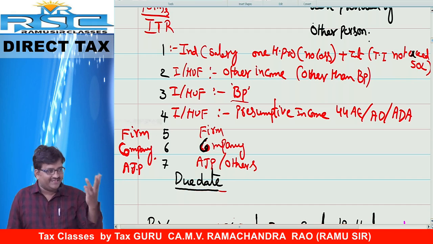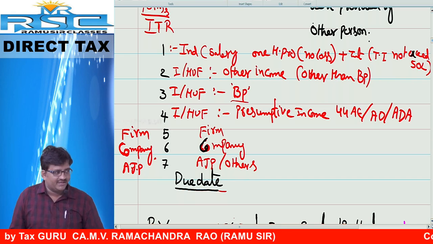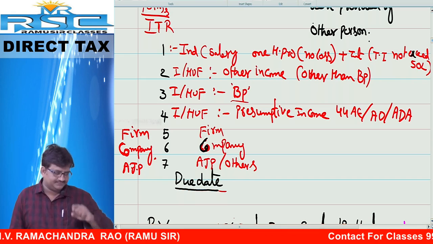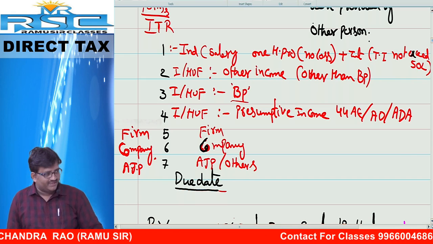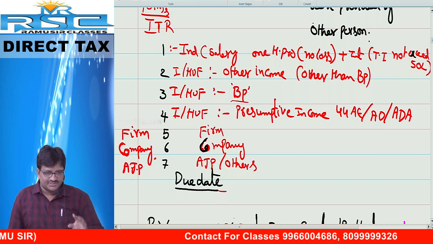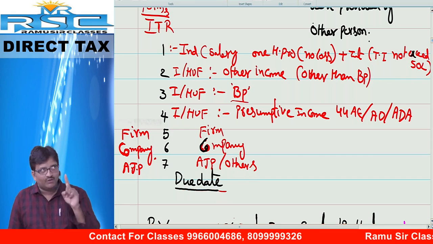ITR number 3: an individual or HUF having business or profession, PGBP. If any person has business or profession, it is ITR number 3. ITR number 2: an individual or HUF having any income other than business or profession. Ma'am, you have only capital gain income.